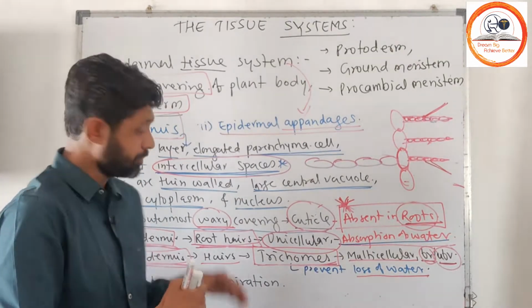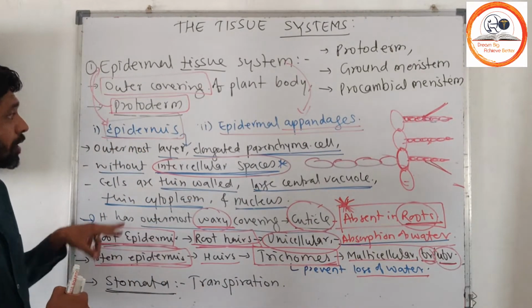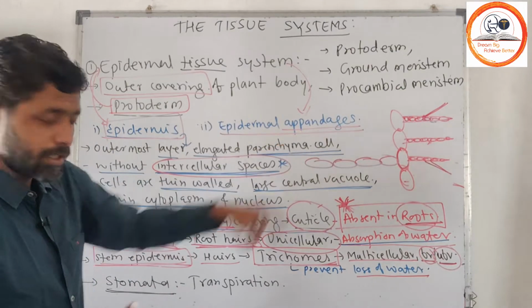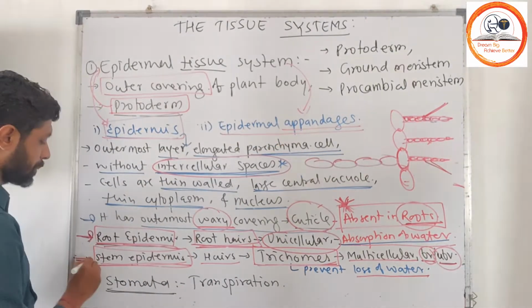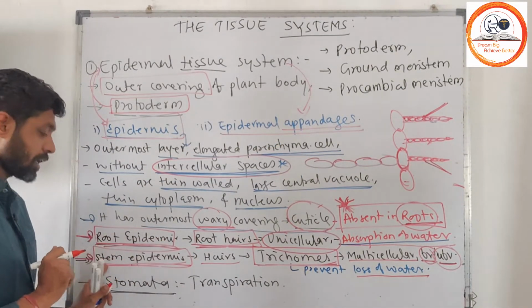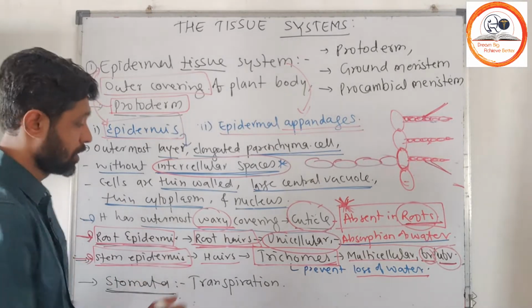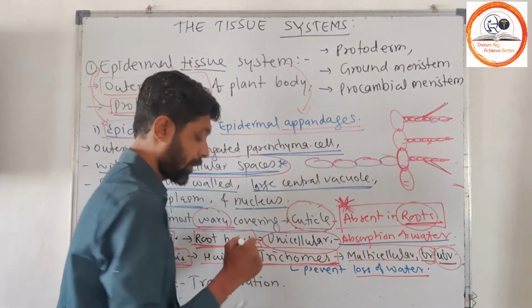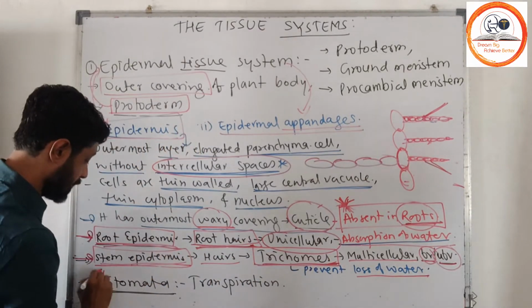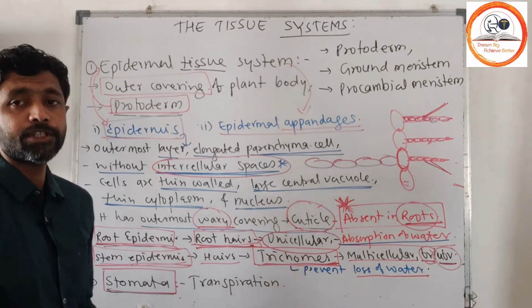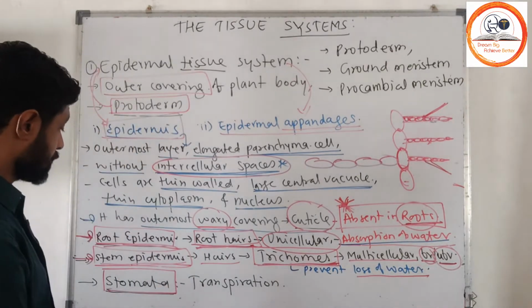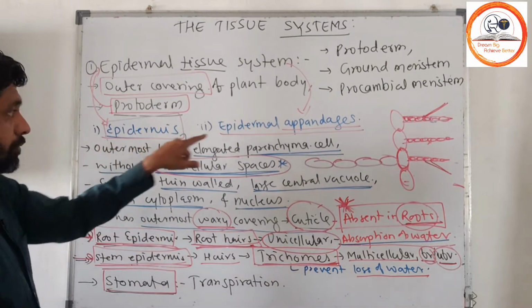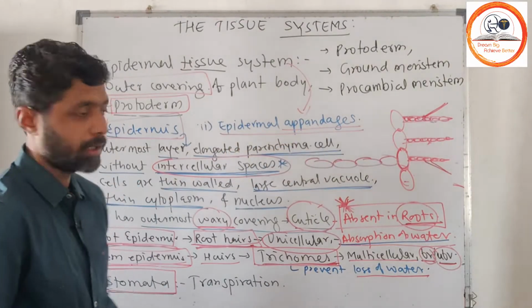Another thing we have considered is the epidermis and epidermal appendages. Here we have considered two appendages of the epidermis, that is, root epidermis and shoot epidermis. Root epidermis we call root hairs, and shoot epidermis we call trichomes. Another important appendage is the stomata, which is considered an epidermal appendage.